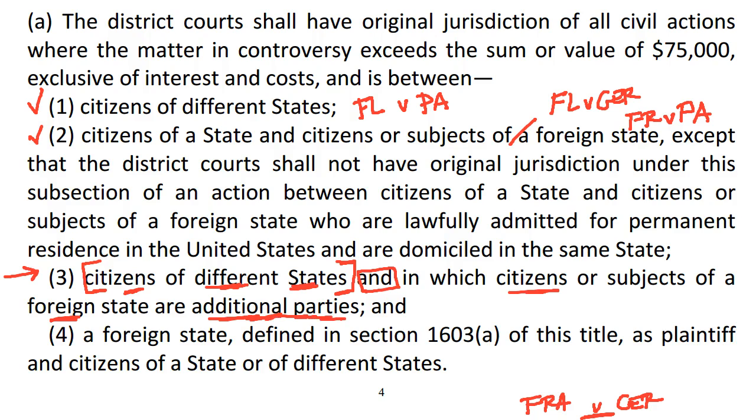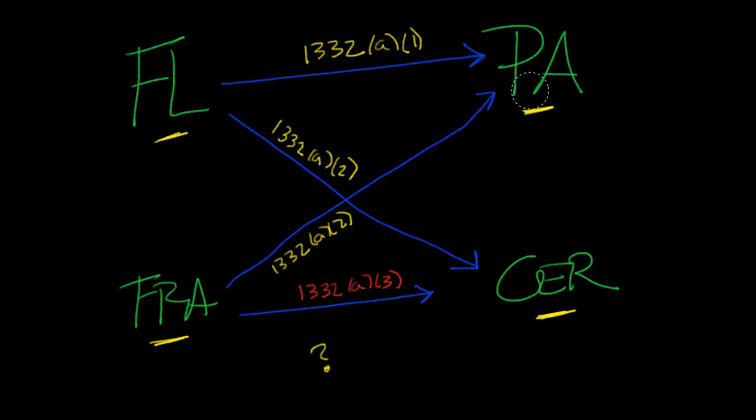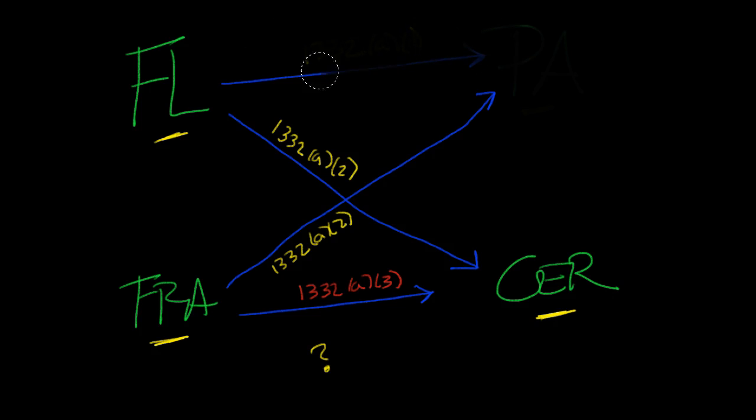Okay? So even though you can't have a lawsuit where the only claimants are foreign citizens, at least under 1332A2, you can have a lawsuit where a foreigner sues a foreigner under 1332, so long as the threshold condition is met, that threshold condition being citizens of different states. Now, what happens if we knock out one of our citizens of a state? Say, for example, the lawsuit is just Florida and France versus Germany. Okay, is this going to fly?